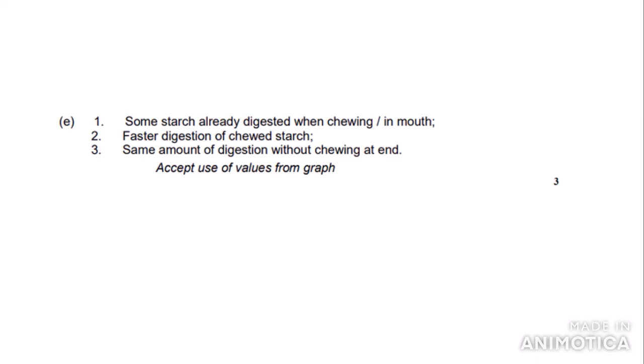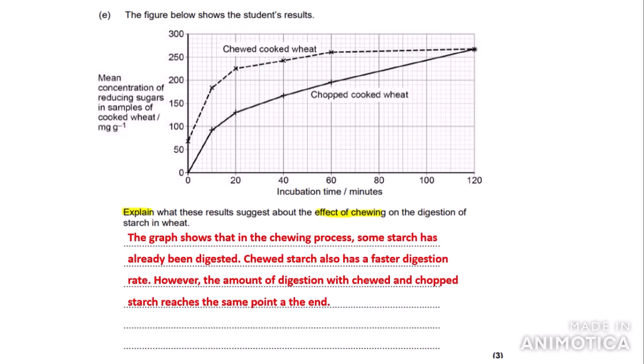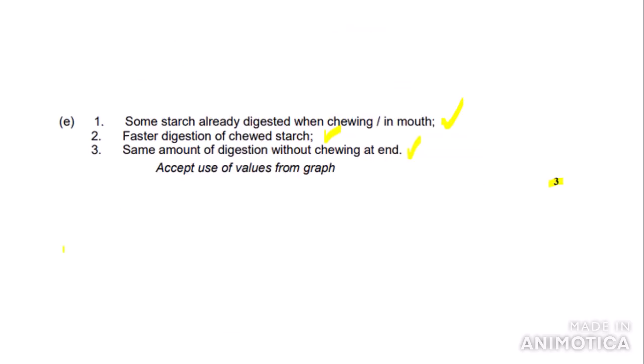So mark point 1, some starch has already been digested when chewing or in the mouth. Faster digestion of chewed starch. And the last marking point 3, the same amount of digestion without chewing at the end. So we would get all 3 marks for this question. Here it says accept use of values from the graph. So it accepts examples of the values. So for this first marking point, you can put the concentration of chewed cooked wheat at the start of the experiment is around 60 or 70, I think. So you can use values, they accept that as well.